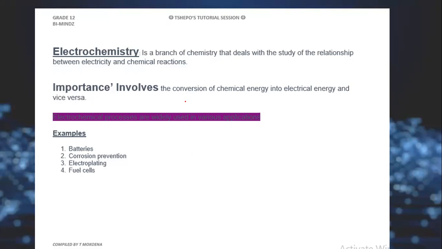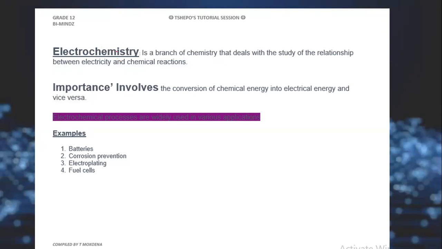So now here we have the definition of what electrochemistry is. It's very important to start with a definition before we can embark on the concept. The word electrochemistry is explanatory. Electro means electricity, and chemistry simply means chemistry.